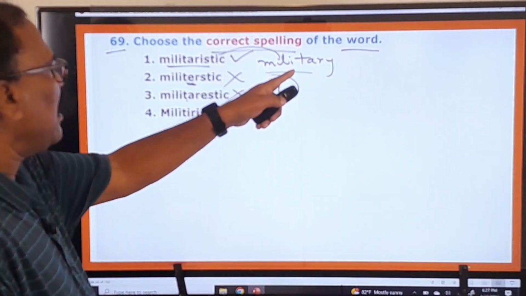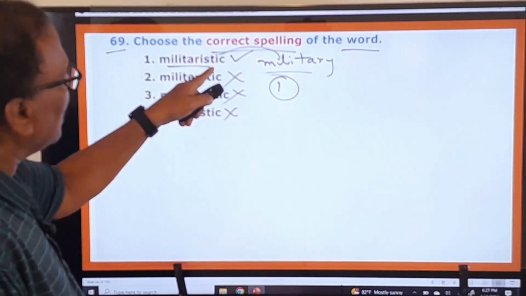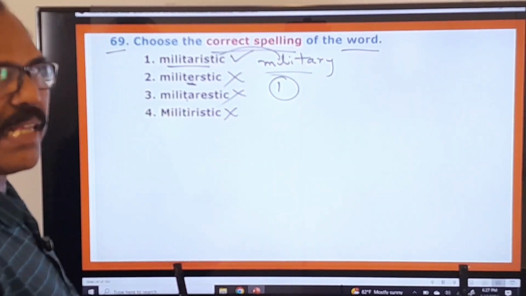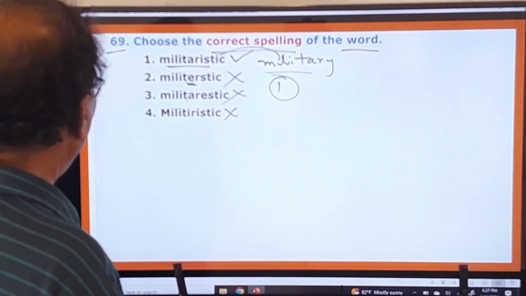Because from military, militaristic is there. Istic is always ISTIC, right. That is the only word that has the correct spelling, right. You move on to the next question.